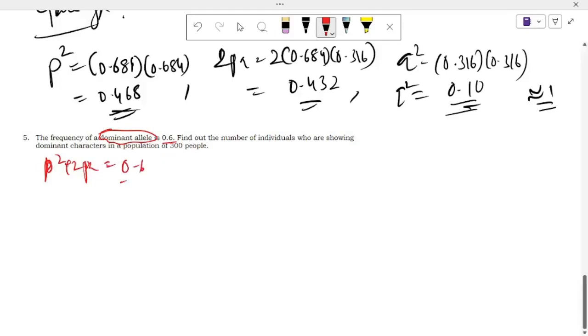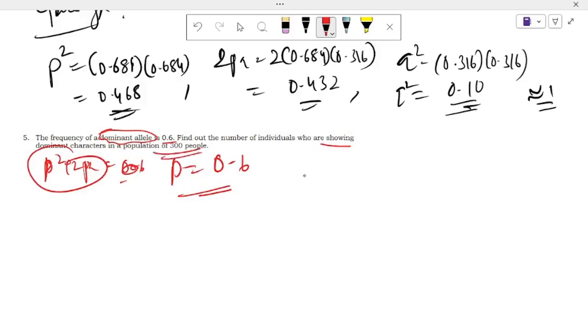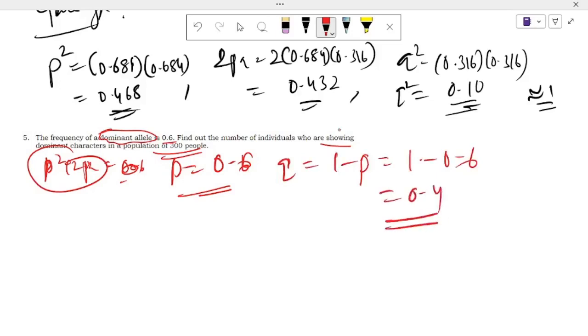Sorry, pardon me. So p is given, 0.6. The dominant phenotype may be p square plus 2pq, right? Then calculate for a population of 300. So it may be homozygous dominant or heterozygous dominant. Because of that, we will directly calculate q first. Q is equal to 1 minus p, 1 minus 0.6, that is equal to 0.4.